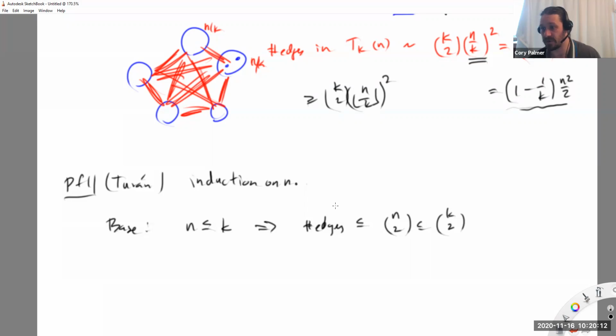I don't even have enough vertices to have a k+1 clique. And what do I want to show? Something is strange here. It's bothering me. I want to show this. So I need to show that this here is at most this thing here. n is at most k. Maybe that'll help me here.